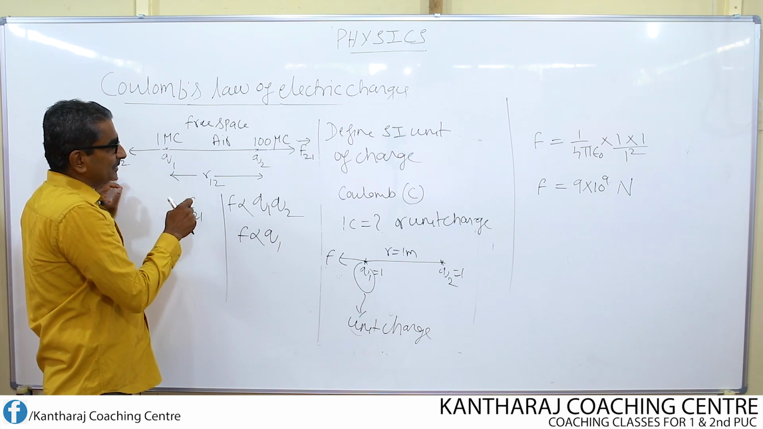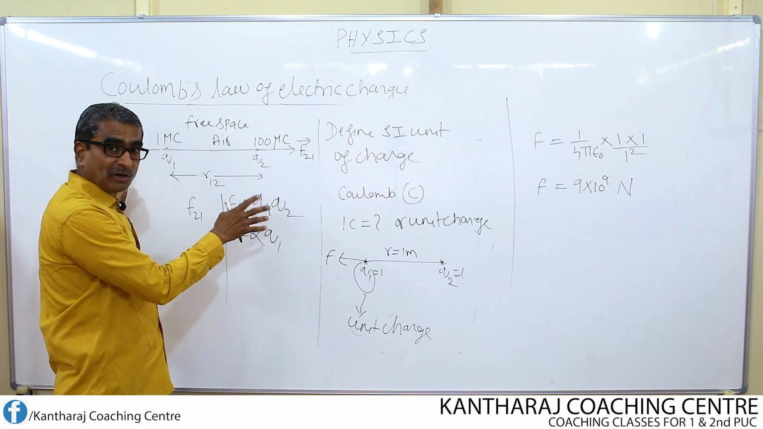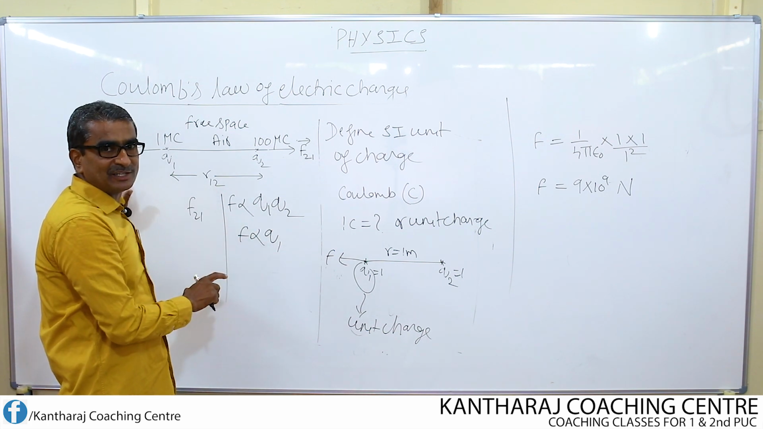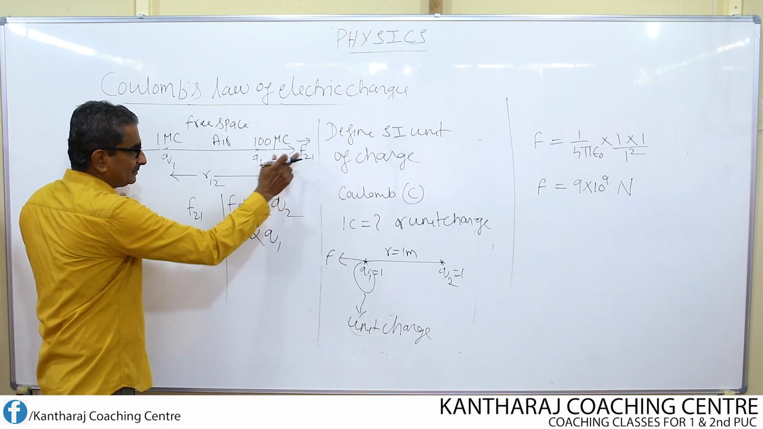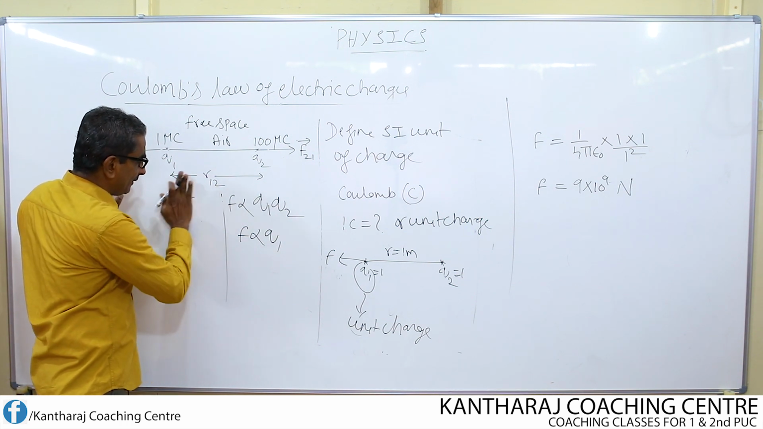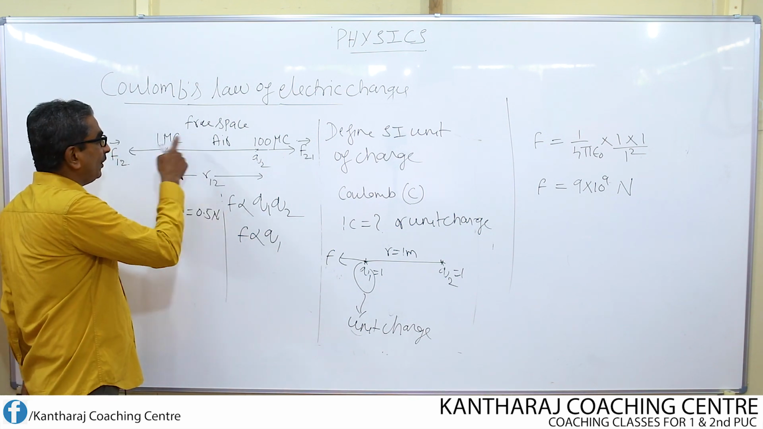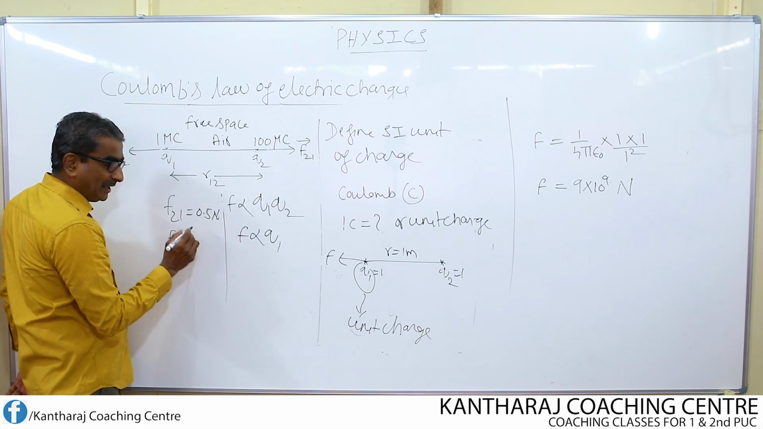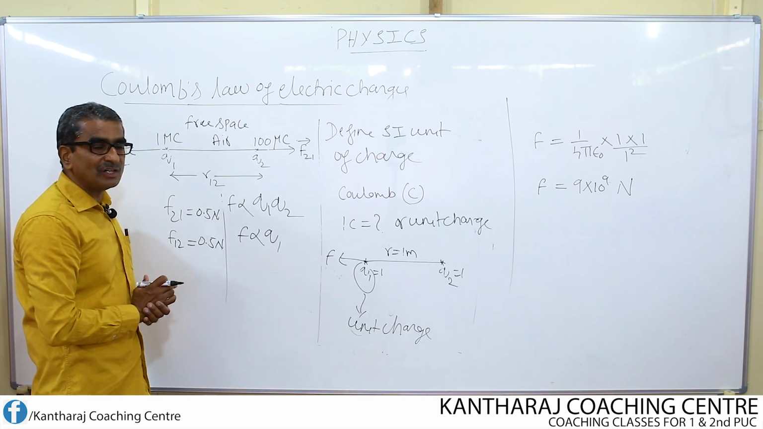But what actually happens is, the law states that the force between any two charges is directly proportional to the product of the two charges. It is not directly proportional to any one charge or individual charge. Therefore, if the force on this charge due to this charge, F21, is, for example, 0.5 Newton, then the force acting on this charge due to this charge, F12, will also be equal to 0.5 Newton, because the force is mutual.